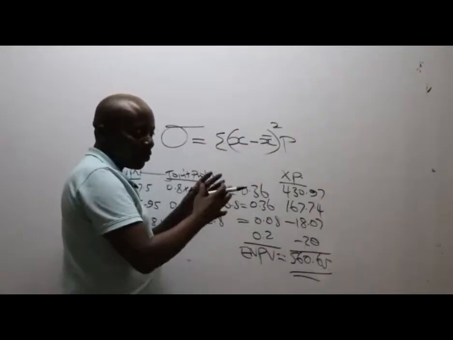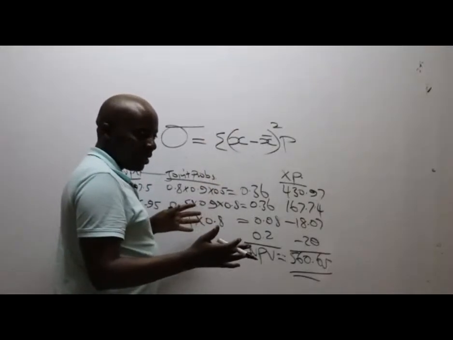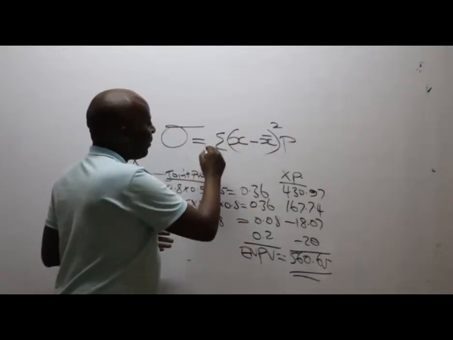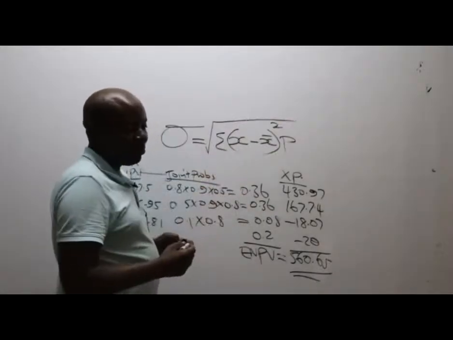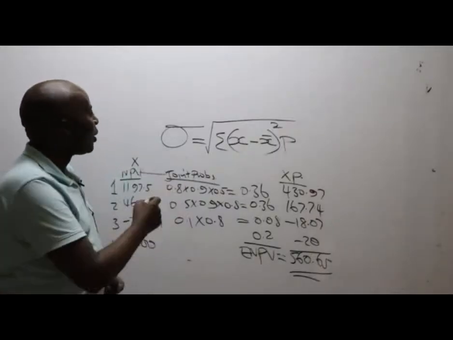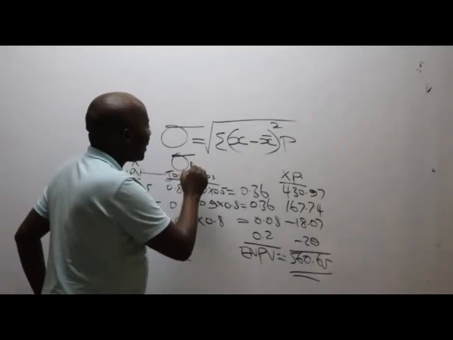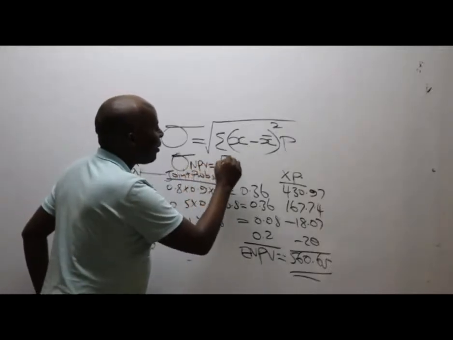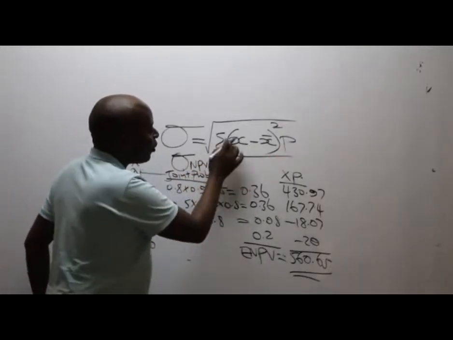You sum, because there are many deviations. It can't end there. We must come and put a square root to get standard deviation. Now, this is a general formula. So when they tell me to give them the standard deviation of NPV, I'll put a bracket like that. I'm now copying everything.